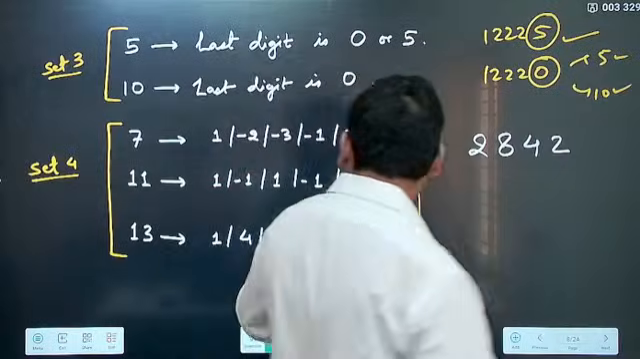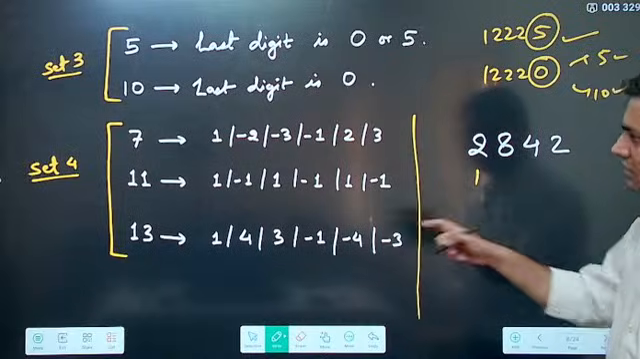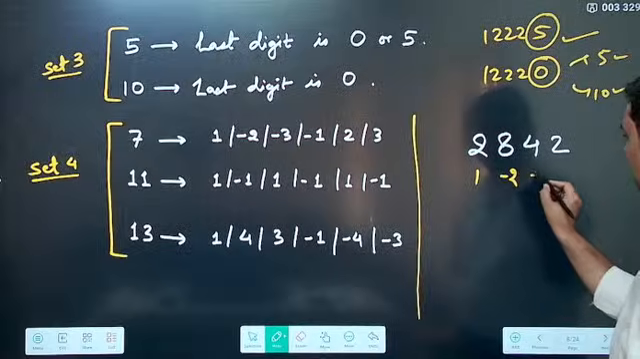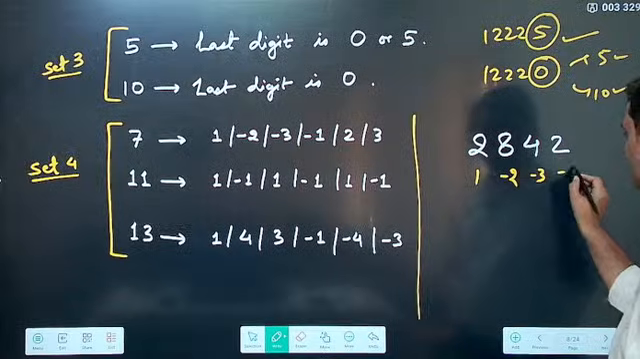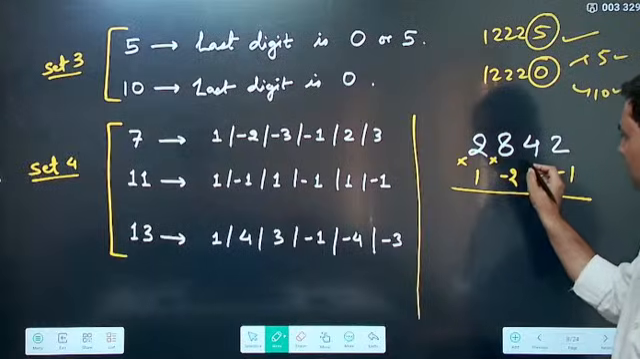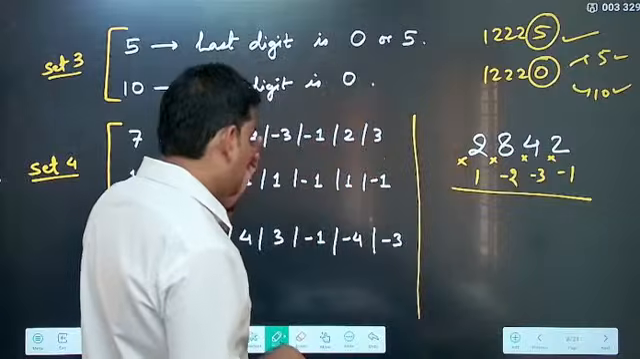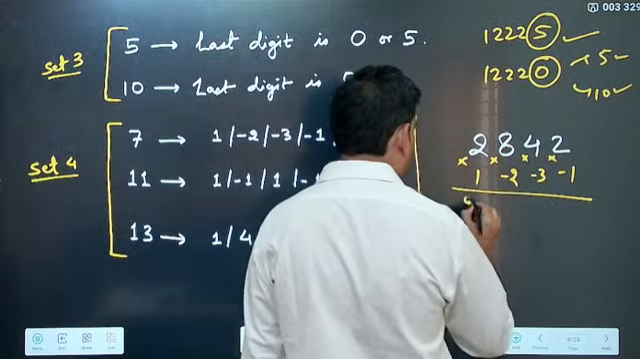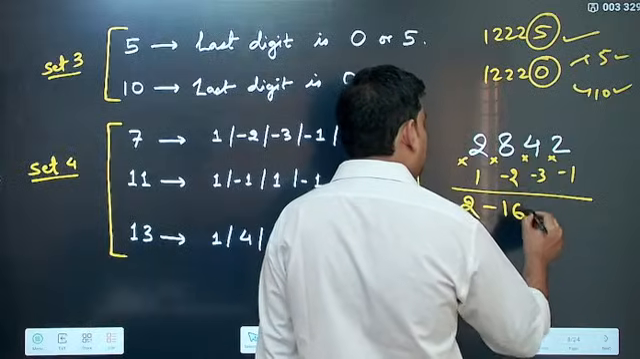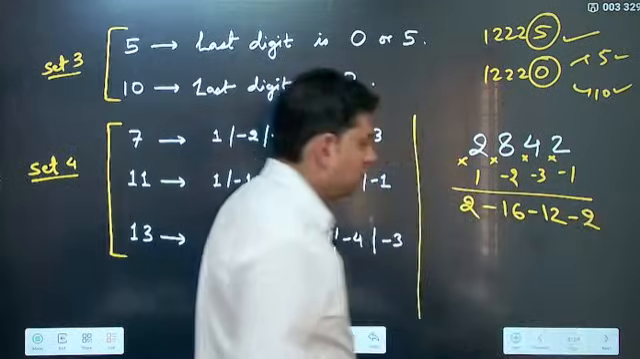Now, how do I apply this series? So what I do, I start writing the terms one below other. So this 1, and then the next is minus 2, and then the next is minus 3, the next is minus 1. Now I do what? I just multiply them correspondingly and then see what is the number I am getting. So 2 into 1 is 2, then 8 into minus 2 is minus 16, 4 into minus 3 is minus 12, 2 into minus 1 is minus 2.